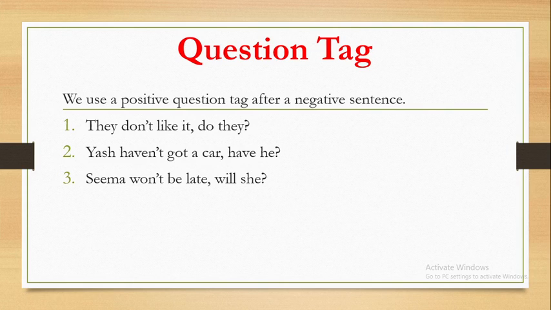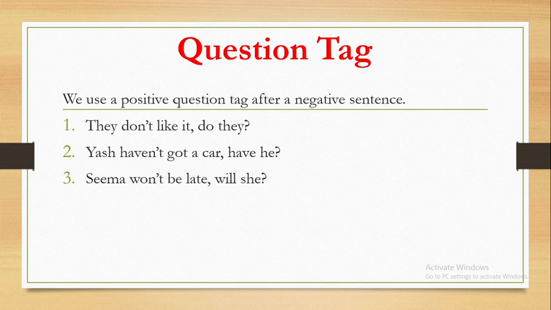Now the second rule is we use a positive question tag after a negative sentence. Previously we have seen that if the sentence is positive, question tag is always negative. And now this rule says that if the sentence is negative, question tag should always be positive. Now the first example for this rule is they don't like it.